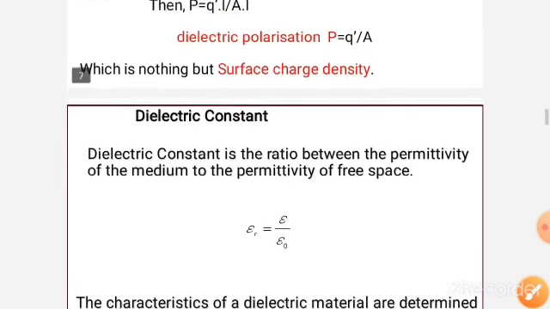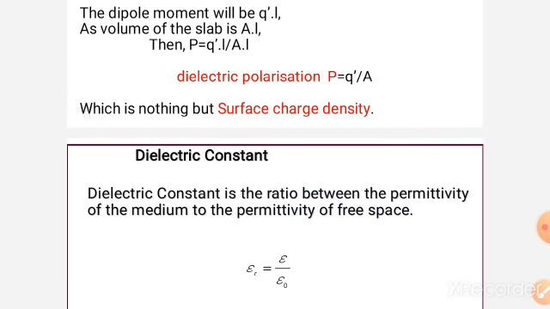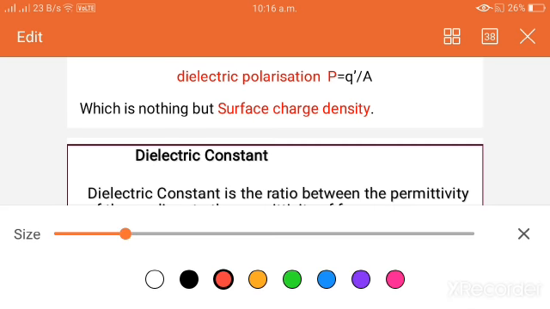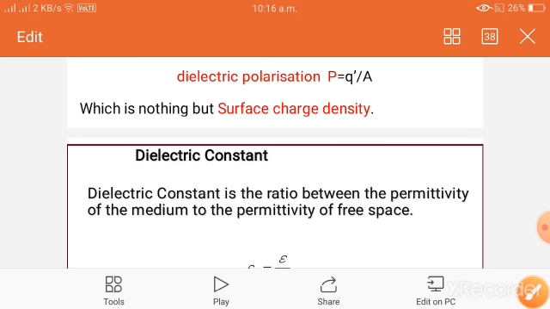This is nothing but the induced surface charge density. So dielectric polarization is also known as induced charge density. Remember it? P is equal to q prime by A, not q by A. It is q prime by A. Q prime is the magnitude of the charge which is separated in dielectrics.